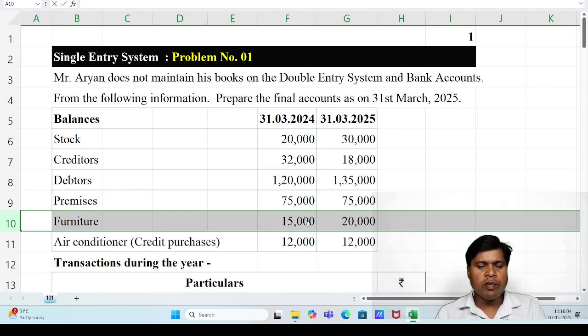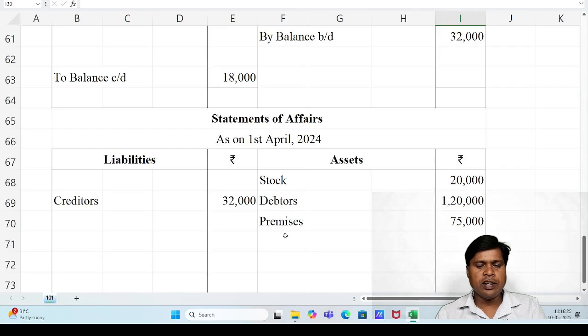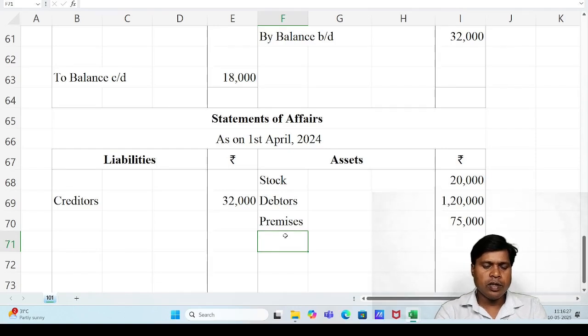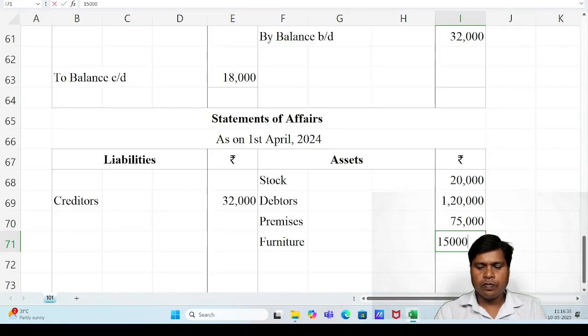So the opening value we have to write under the opening balance sheet, which is also called statement of affairs, and the closing value should be recorded under the closing balance sheet. Statement of affairs, asset side, under assets category. Next item is furniture, 15,000. And a furniture ledger account is not required.